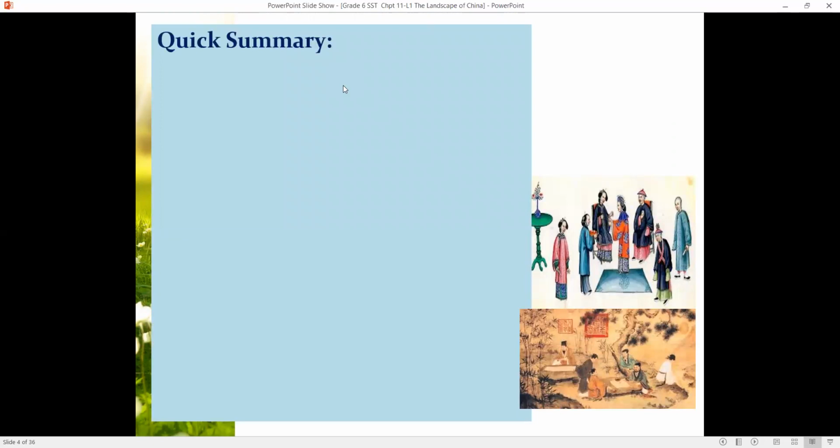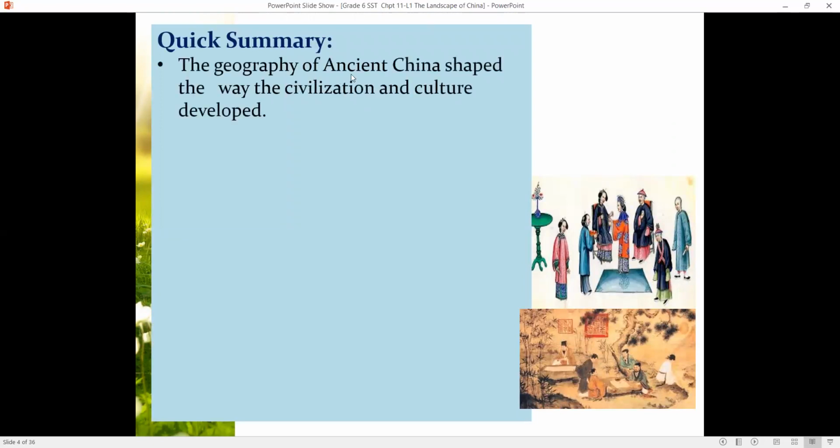A quick summary of this lesson. The geography of ancient China shaped the way the civilization and the culture developed. So we are going to understand how the geography of China shaped the civilization and culture. Here we connect the geography and the shaping of the civilization of ancient China. The next point: China's rivers helped shape its early farming civilization. Again, another part of the landscape, the rivers helped in the early farming civilization.